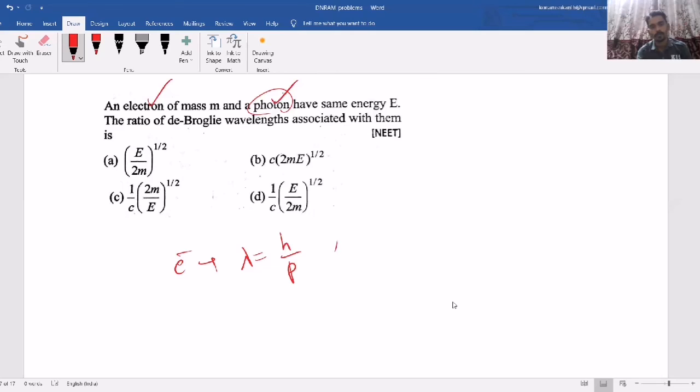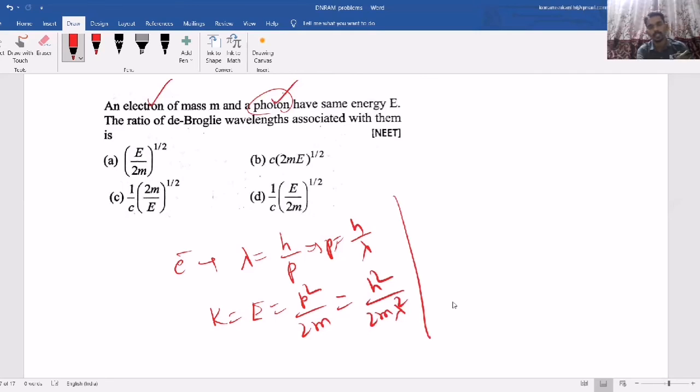So the kinetic energy, they have given as E equal to P square by 2m, where P equal to h by lambda. So if you substitute, h square by 2m lambda square, this is the case of the electron. Now if you consider the other one, photon, E equal to h nu or hc by lambda. So both energies are the same, which means you can equate them.